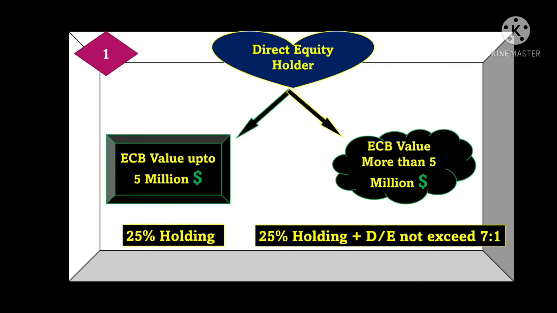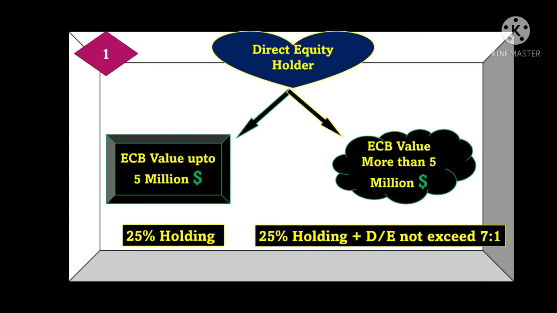Now, if the value of the ECB transaction, meaning the external commercial borrowing transaction, is within $5 million, you need to remember the amount. If the value of the ECB transaction is within $5 million, then the foreign equity holder should have to maintain a minimum 25% holding in the borrowing company, right?